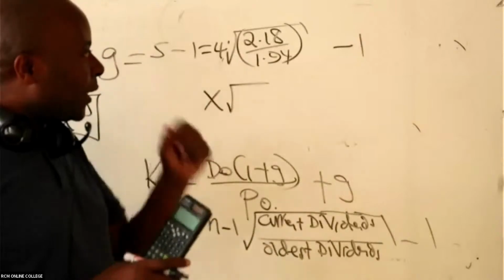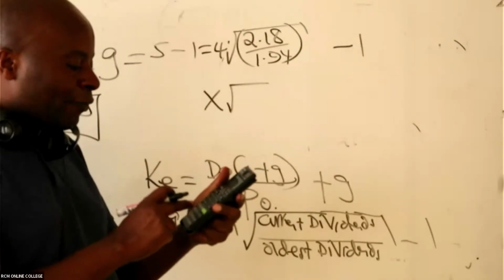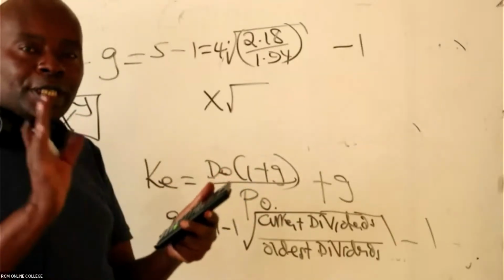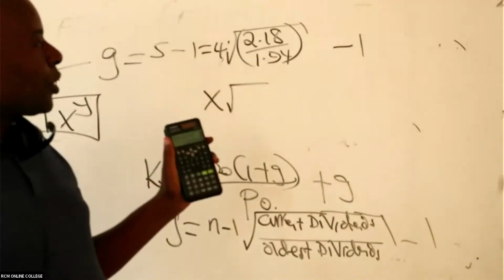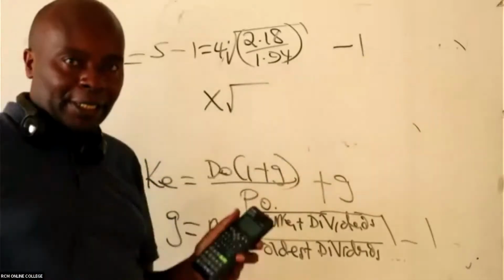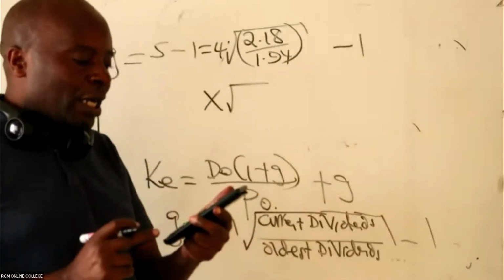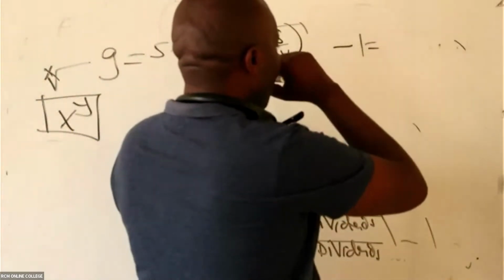Then I enter 2.18 divided by 1.94. You close. Don't say anything else but equals first. So you say equals. Whatever you get, you take away 1, because this one is independent. Is there somebody who is able to get something like this?